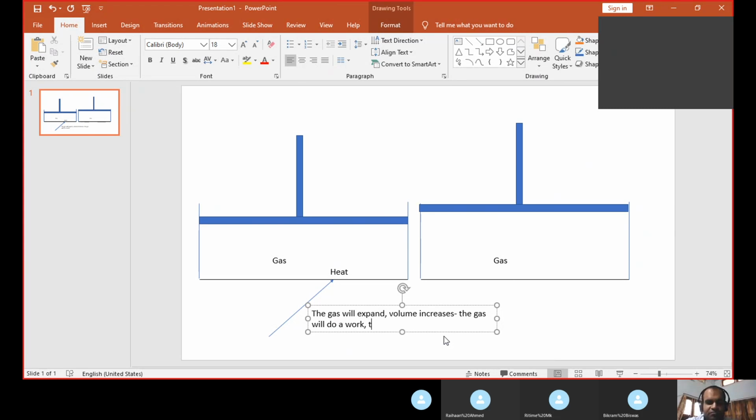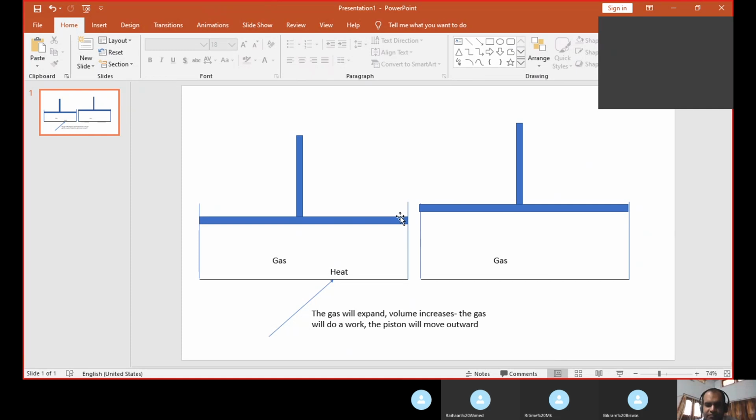The piston will move outward. Outward means towards above, upside. Suppose, and then what we have written is that A is the area of the piston. Due to the expansion of the gas, suppose the piston moves outward by a distance of dx. So can I draw dx somewhere here?